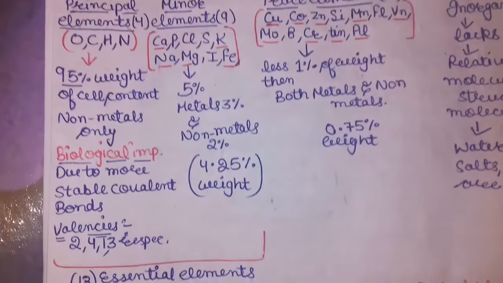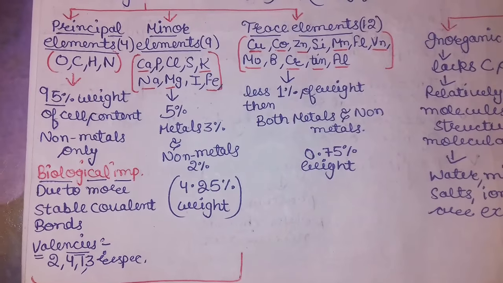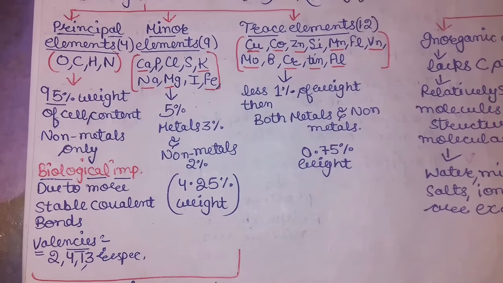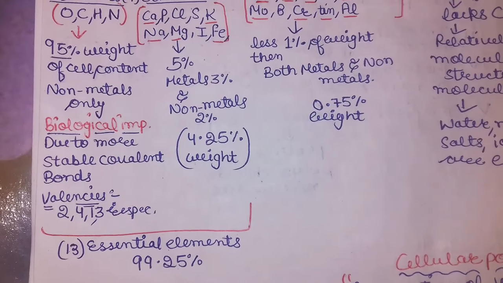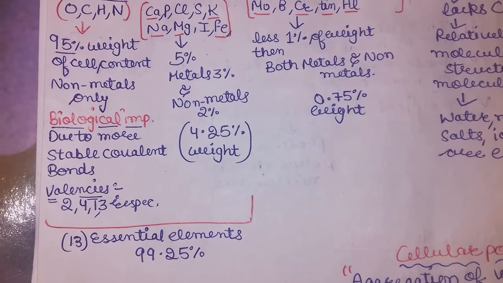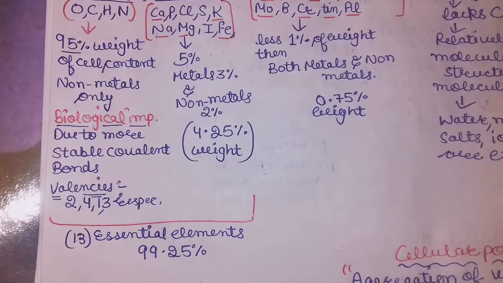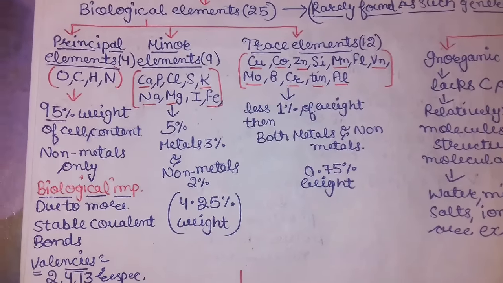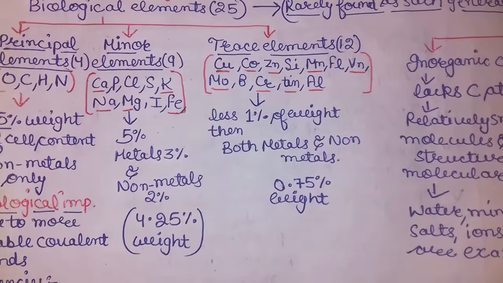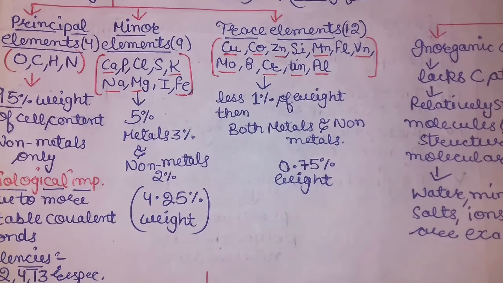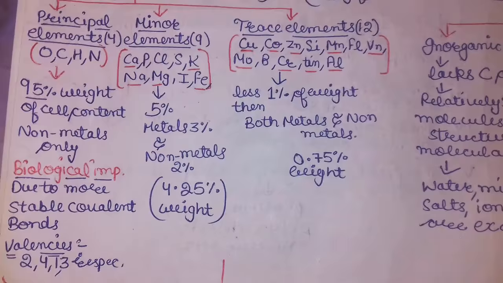So basically the principal elements and the minor elements, 9 plus 4 is equal to 13. These are the essential elements and contain 99.25% of the cell content when the cell is dried, okay? The dry cell weight. And the trace elements have 0.75% only.